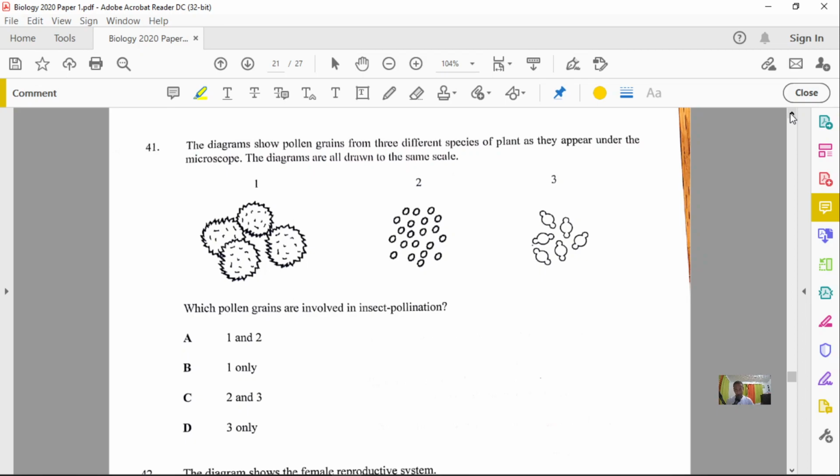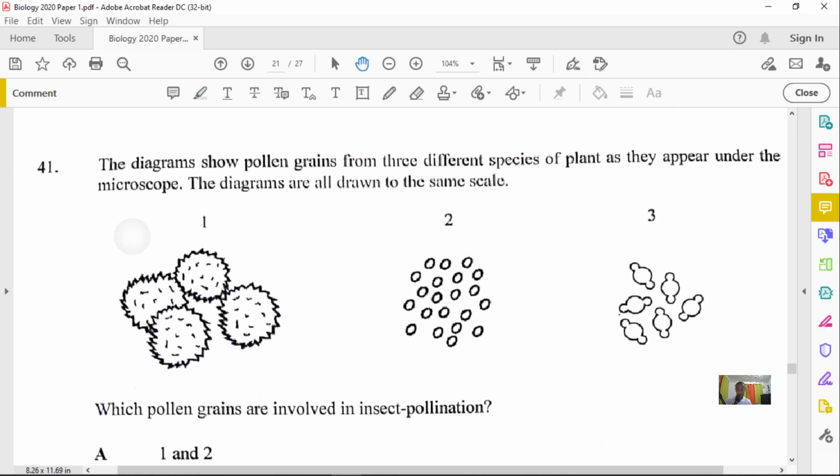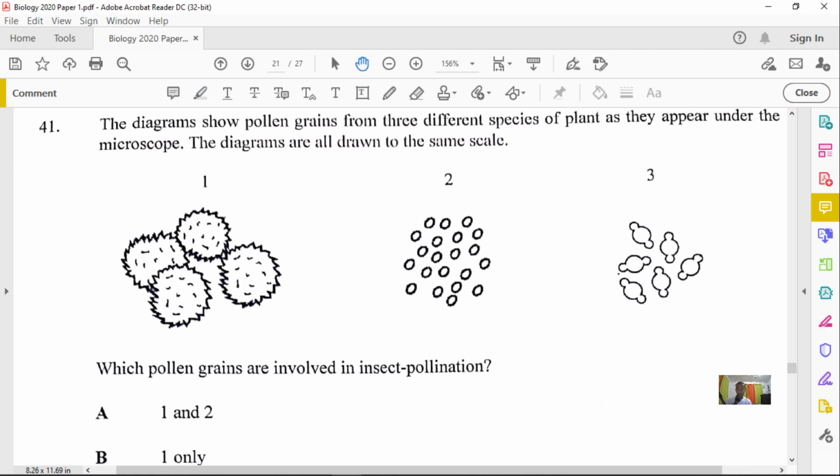If it involves insect pollination, what you need to know is that there must be something to stick the pollen onto the insect, okay?